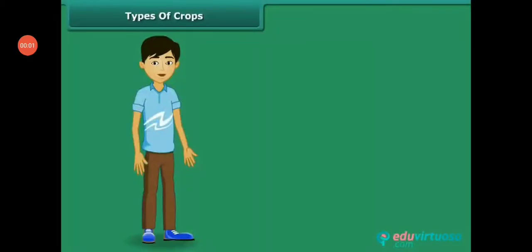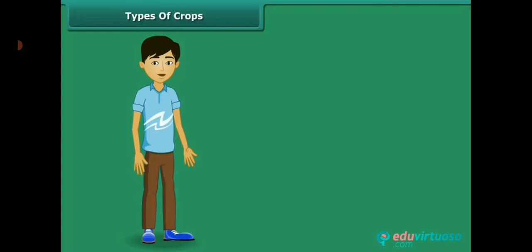Hello students. So last class we discussed crop production and management. You have learned that all living organisms require food. Plants can make their own food themselves, but animals including humans cannot make their own food. So where do animals get their food from? Yes, we get our food from plants or animals or both.